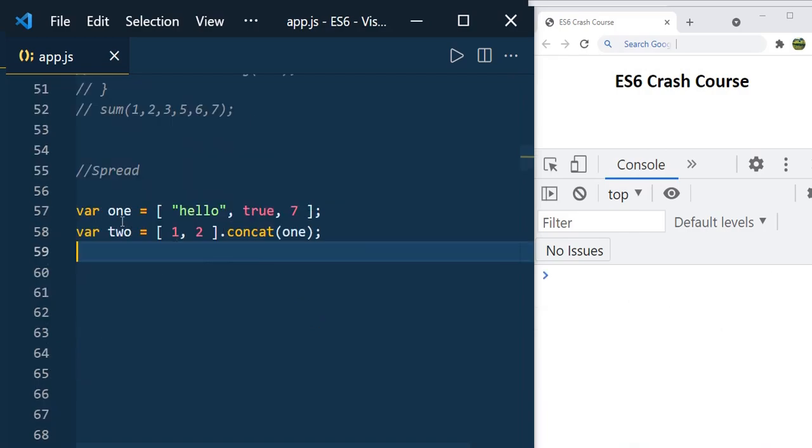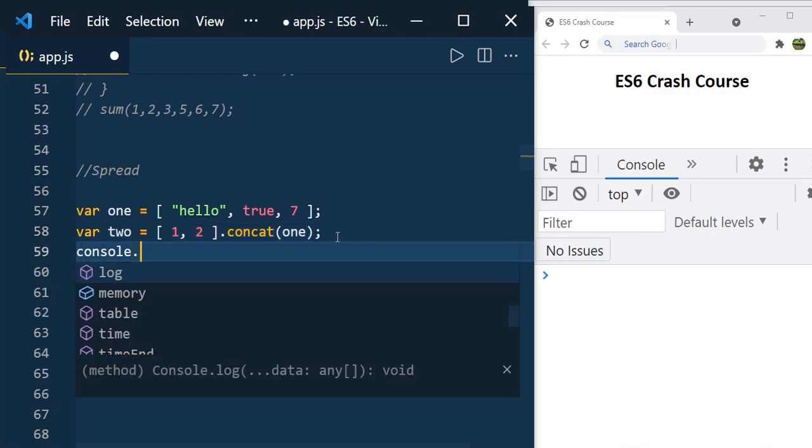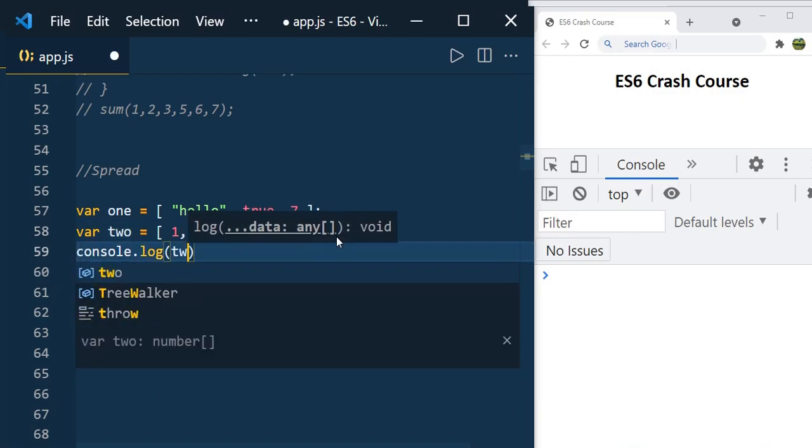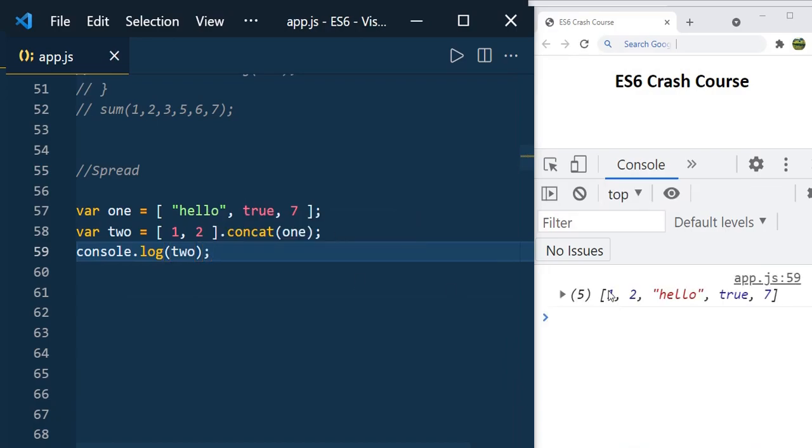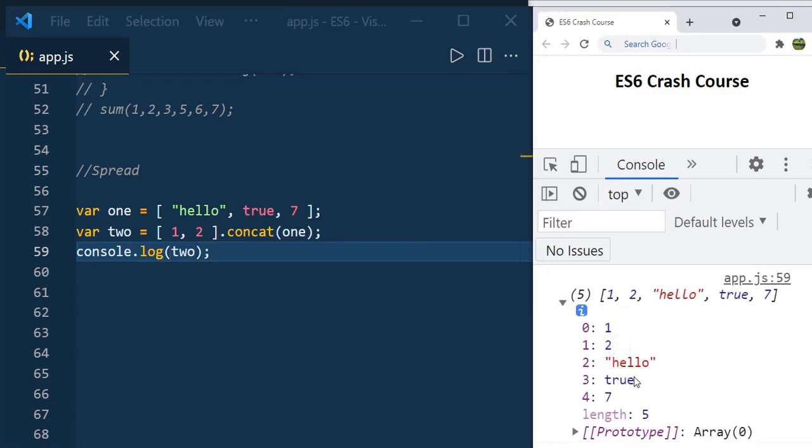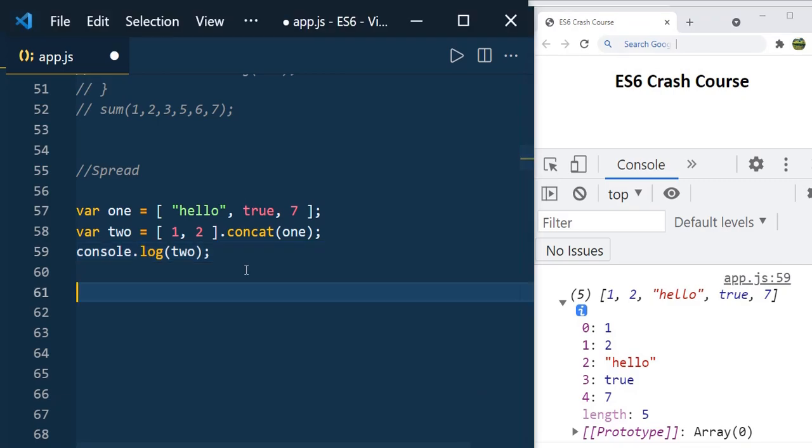You have array1 with values hello, true, 7, two different kinds of values. If you want to merge the two arrays, you would use the concat method like this. If you print with console.log, you can see the whole values, like 1, 2, hello, true, 7. Using the spread operator, you can write it very easily. Instead of